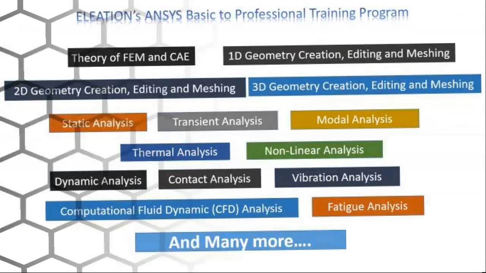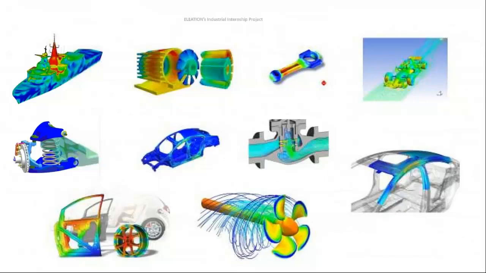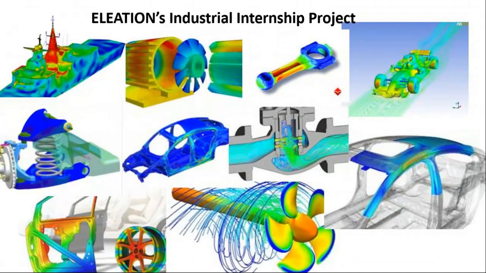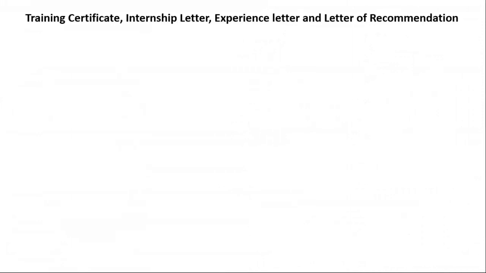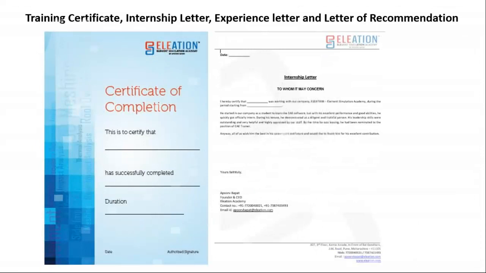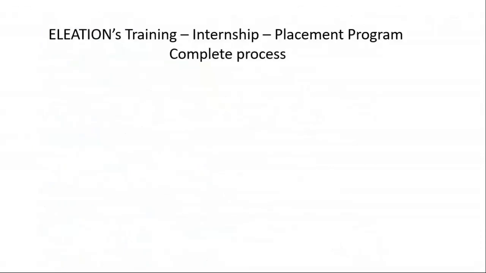All the students of ELEATION's Training, Internship and Placement Program will get individual industrial projects which they can use as the final year projects. All the students will get a training certificate, internship letter, letter of recommendation and experience letter. Now I will explain the complete process which has to be followed by the training and placement officer and student.